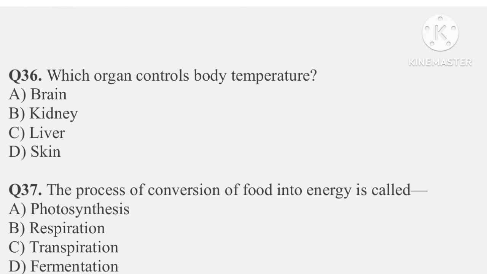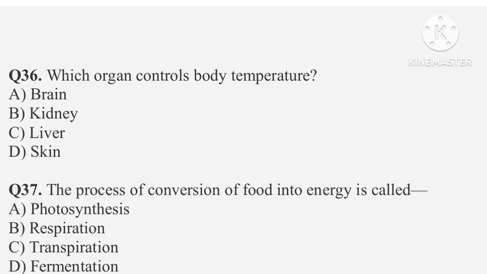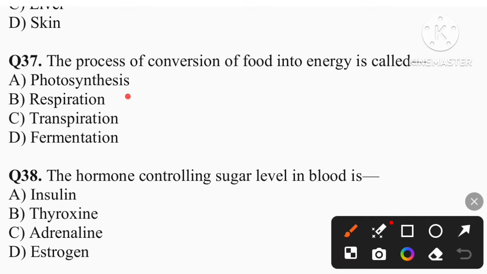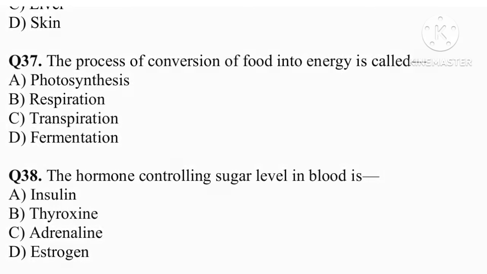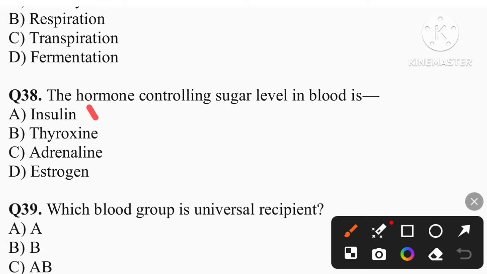Question number 36. Which organ controls body temperature? So the correct answer is skin, that is D option. Question number 37. The process of conversion of food into energy is called respiration. So the answer option B is the correct answer. Question number 38. The hormone controlling sugar level in blood is insulin. Option A is the correct answer.